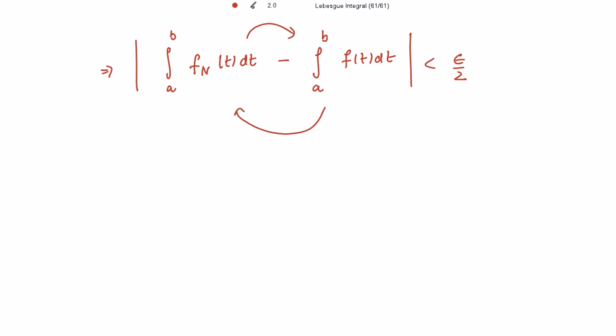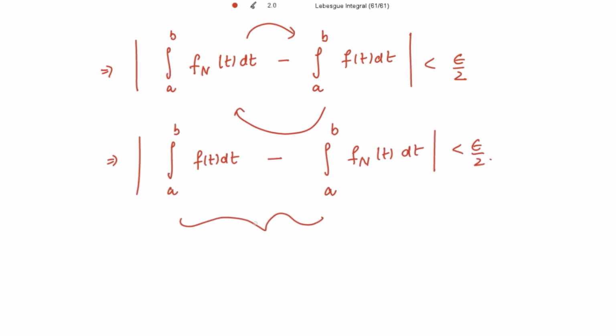So this implies the modulus of the integral from a to b of f_N(t) dt minus the integral from a to b of f(t) dt is strictly less than epsilon by 2, and because it is a modulus I can interchange the terms.